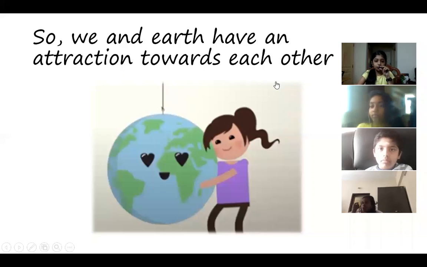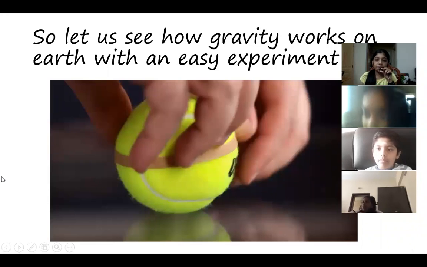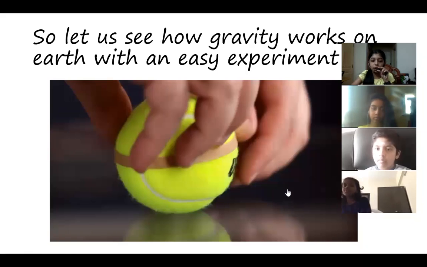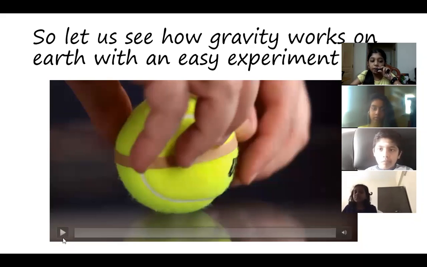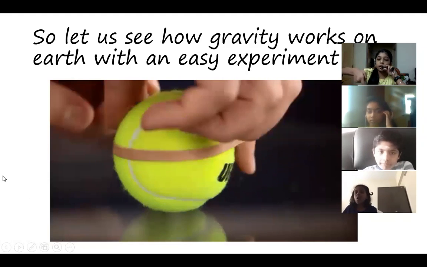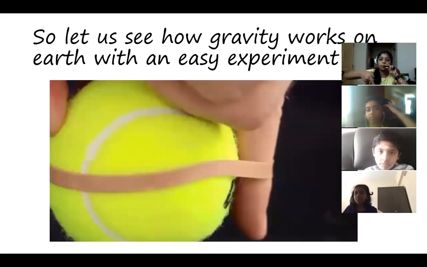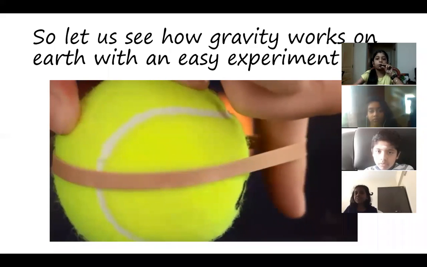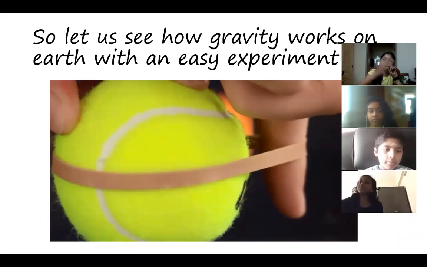Now we saw what is gravity. So how does it work on earth? Let us see with an easy experiment. For this experiment, you'll need a tennis ball and a rubber band. You can see in the image. You put the rubber band around the tennis ball. After putting it, you leave your finger inside the rubber band and try to go away from the ball. The rubber band will not leave you, right? It will again pull you towards the earth. So this is how gravity works on earth. Whatever you try to go away from the earth, the gravity will not leave you. It will pull you towards the earth again.